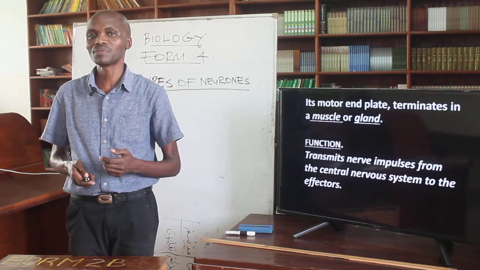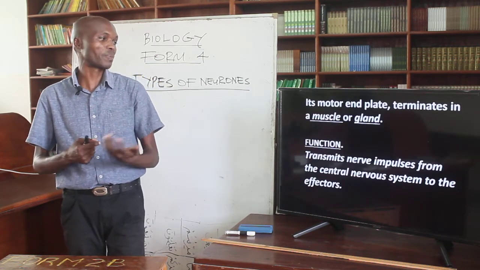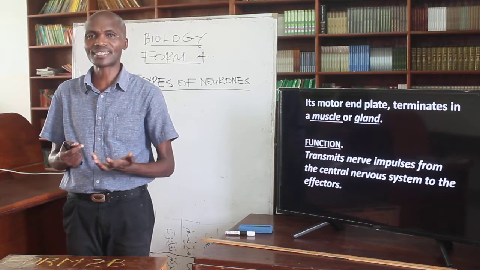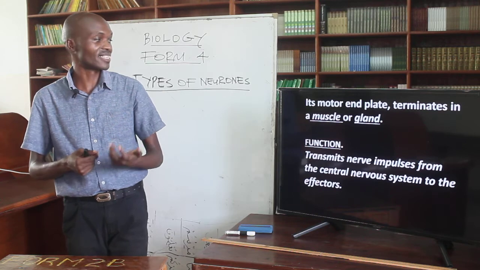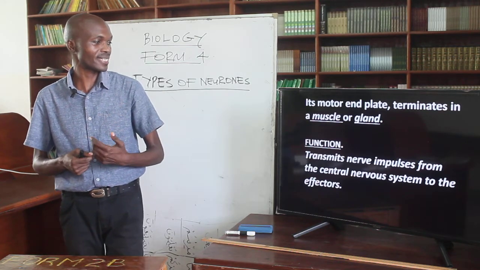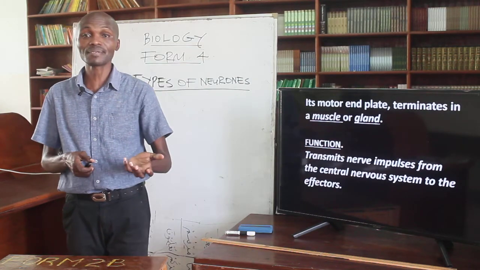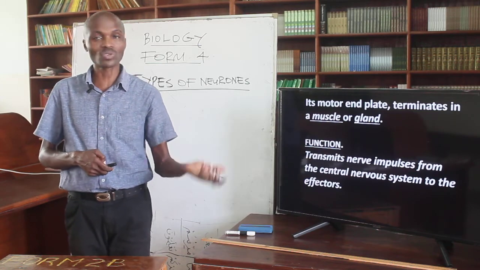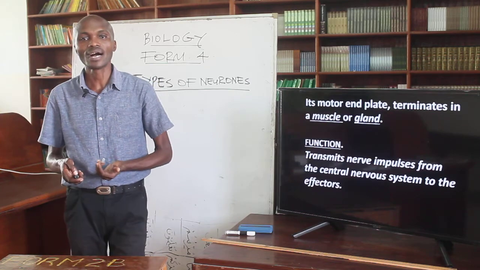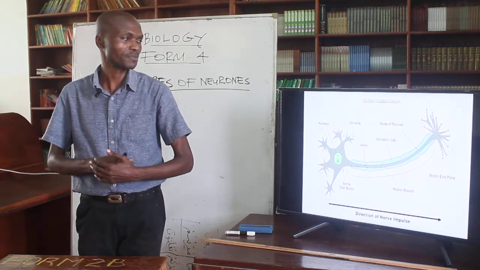The motor neuron's end plate terminates in a muscle or a gland, and it transmits impulses from the central nervous system to the effectors. So this is what connects the central nervous system and the glands and the muscles.